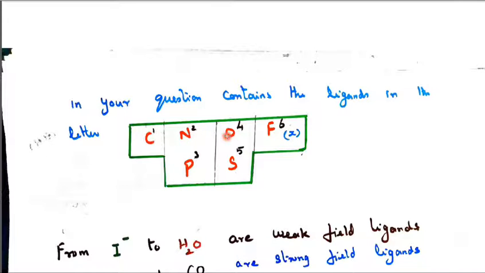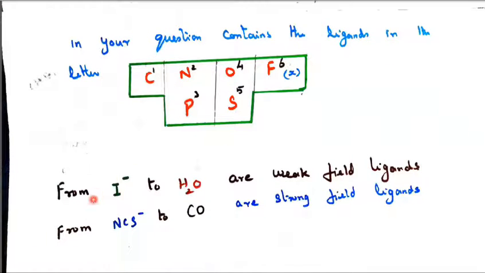Then for the oxygen family, I said it like this, and for the halogen, I said this is the halogen family at last. The carbon family is the first priority. The nitrogen family gives 2, 3. The oxygen family gives 4, 5. And the last one, the halogen, gives 6, 1.